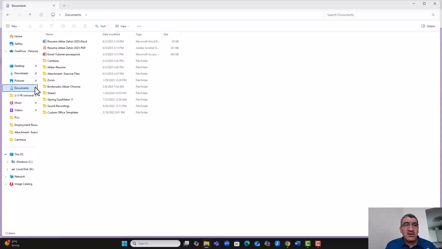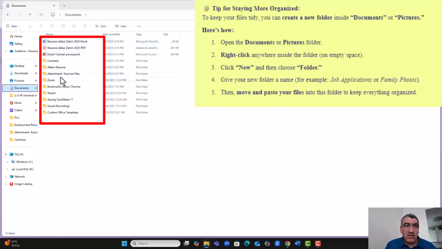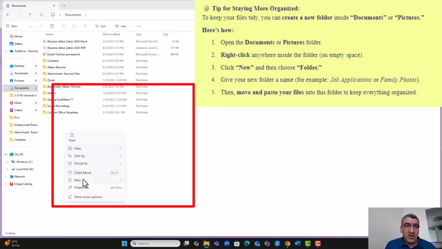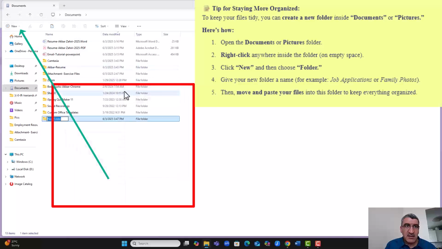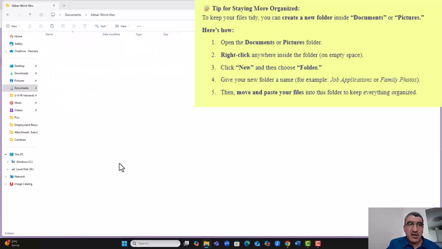But my question is, is it good or not? Pay attention. There is no problem, but it is not organized. You see, always you have lots of files here. So it is better when you are pasting or saving the files, have a folder, keep them. For example, I can select them again and cut them. Then here, right click and go to new and folder, or I can go to new here and make a folder. I write, for example, Akbar Word files, something like this. Then enter, go inside it.